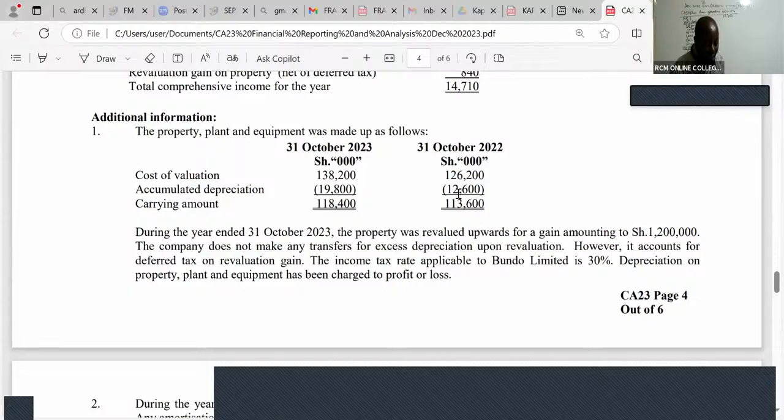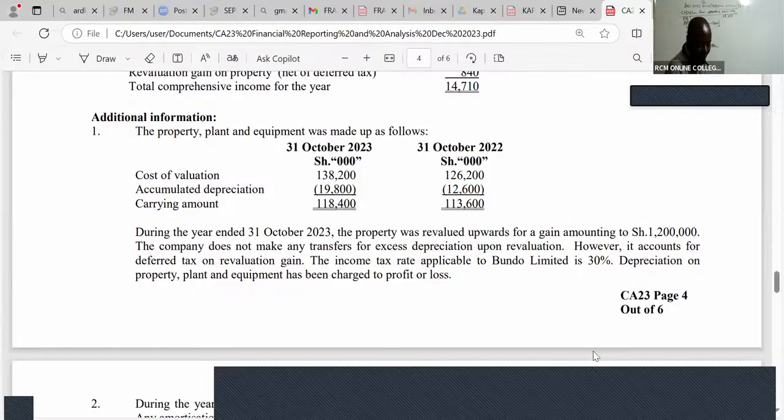And we can see that this depreciation grew to 19,800. The growth in this depreciation will be the depreciation for the current year. So the depreciation for the current year will be 19,800 minus 12,600. So in this case here, under depreciation, we are taking 19,800 minus 12,600.